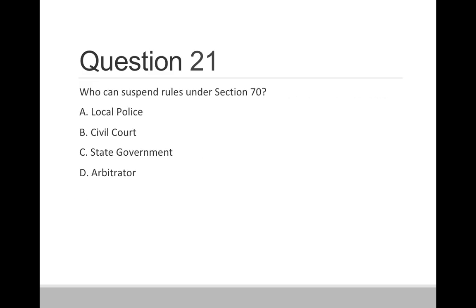Question 21. Who can suspend rules under section 70? Option A, local police. Option B, civil court. Option C, state government. And option D, arbitrator. So correct answer is option C, state government has the right to suspend the rules under section 70 of MRTP Act.